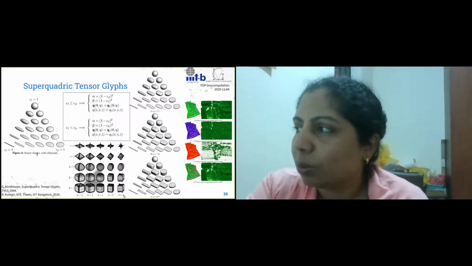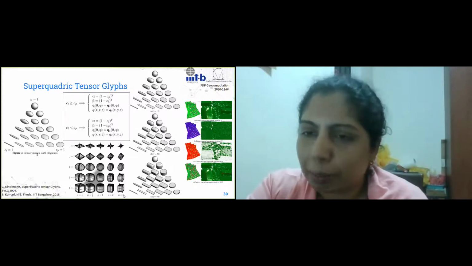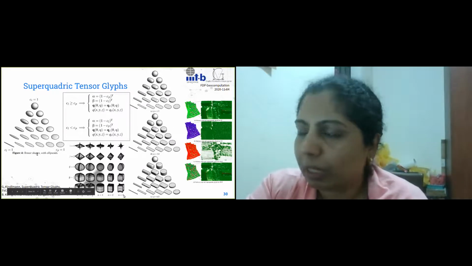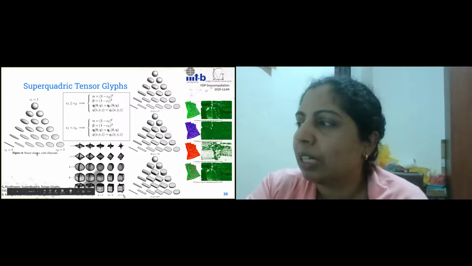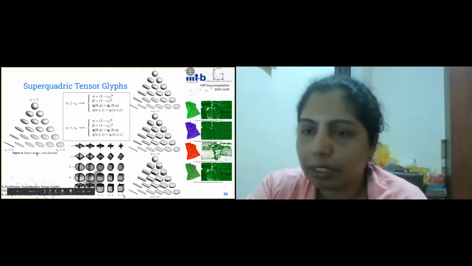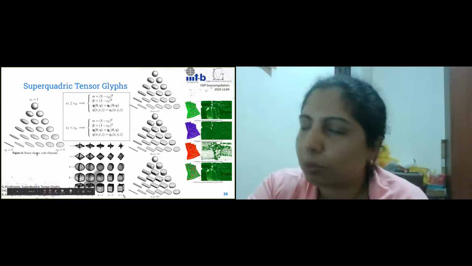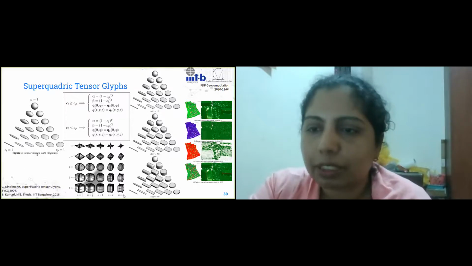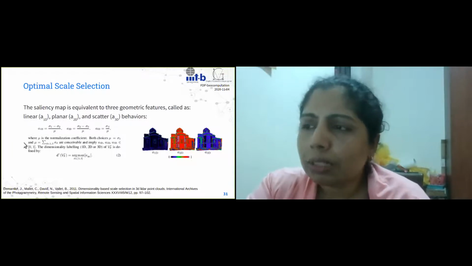So we could see that the covariance tensor didn't give very sharp edges. But if you look at the tensor voting, they gave very sharp edges. This one is the tensor voting. This is tensor voting with anisotropic diffusion. This is the covariance tensor with anisotropic diffusion, and we can actually see that we get very good results with covariance tensor already. And if we improve on it, we can actually use the tensor voting and get better results for extracting geometry, right?